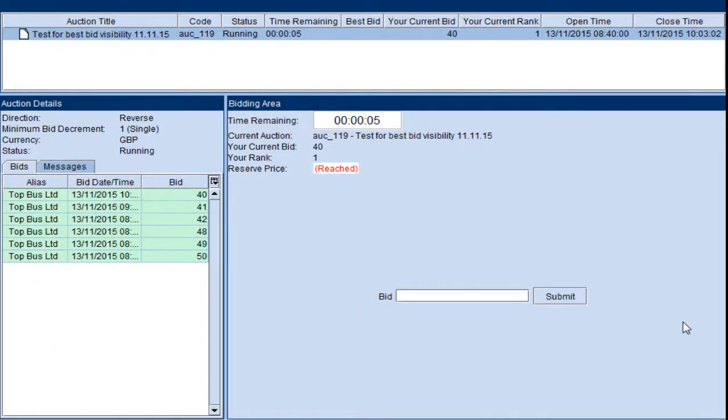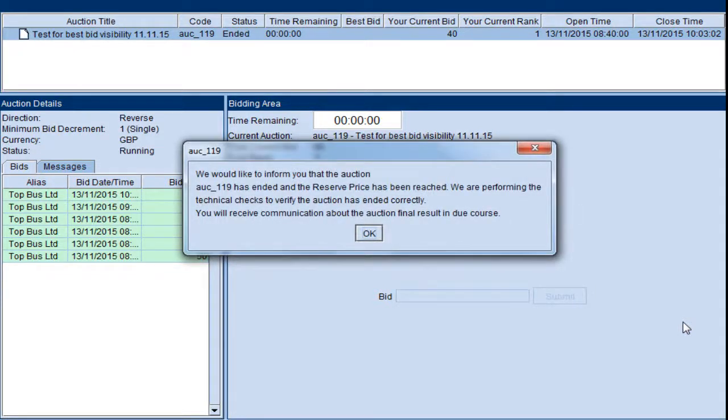Once the time has run out, a pop-up box will appear to notify you that the auction has ended. As mentioned previously, the award of these routes will be at the discretion of the Highland Council. The pricing that we receive from you during these auctions will have to be evaluated first before a final decision can be made. You will receive official notification of the outcome as soon as we are able.